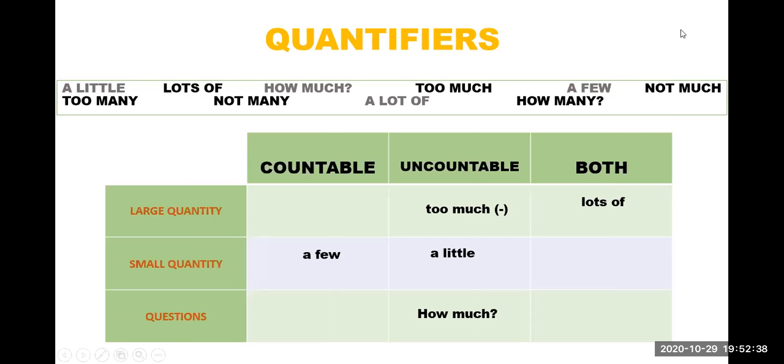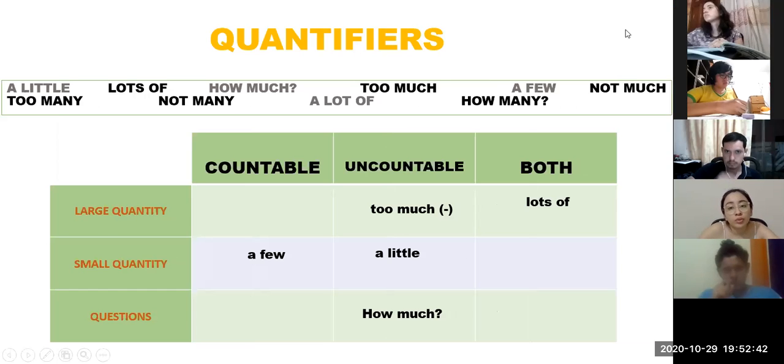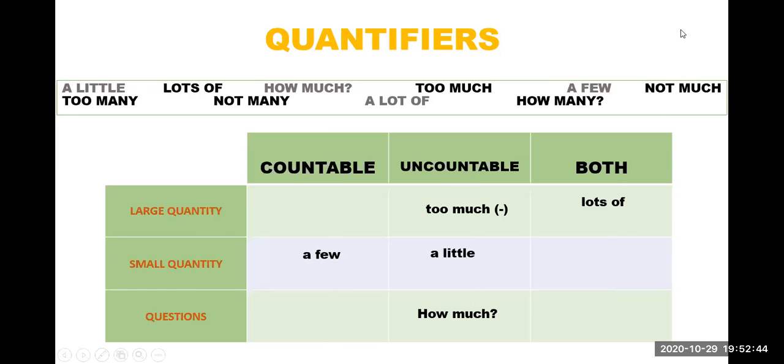Not much. Not much is for Najid. When do we use not much, Najid? We use not much in a large quantity and uncountable. Okay, let's see.